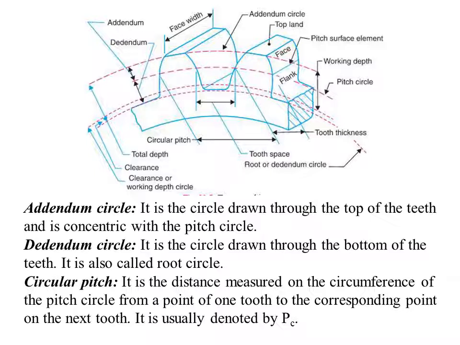Next, we have the circular pitch, this distance from this point to this point. It is defined as the distance measured on the circumference of the pitch circle from a point on one tooth to the corresponding point on the next tooth, and it is usually denoted by the symbol PC.